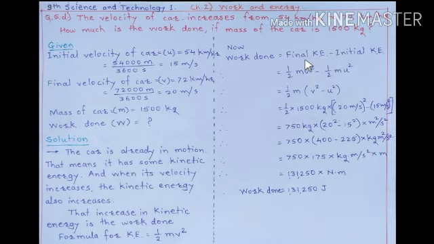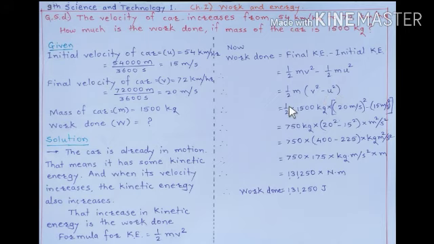If that difference between the two kinetic energies is calculated, that will be the amount of work done. Now 1/2 m v square minus 1/2 m u square. Now 1/2 m is taken common and all other values are put in the bracket. Therefore v square minus u square.